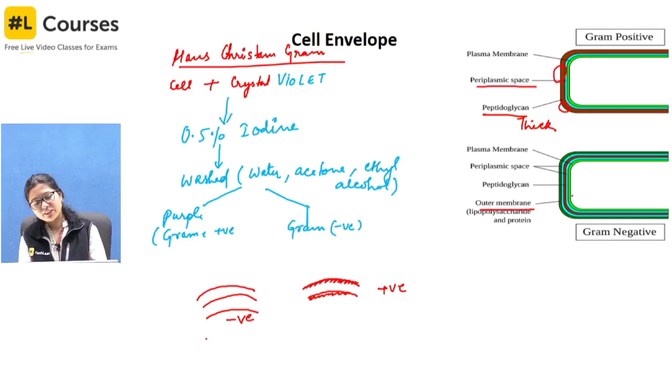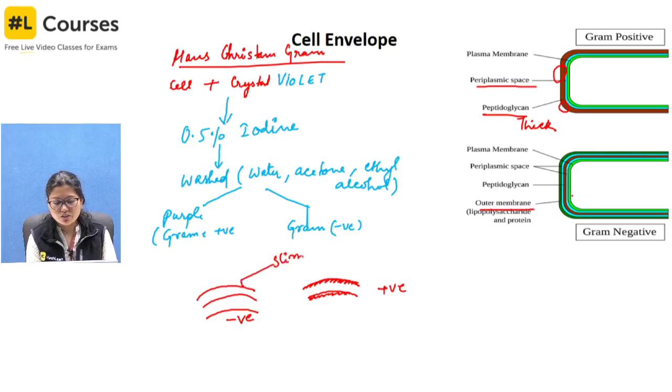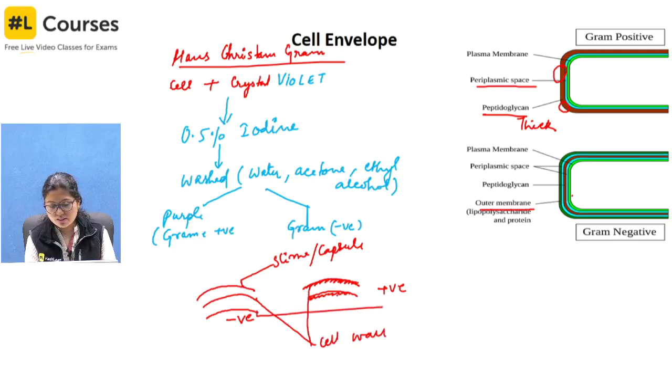Do I need to label it? Let's label it. So it is slime or capsule. If I take both of these, this is the cell wall and this is the plasma membrane. Together, everything is known as the cell envelope.